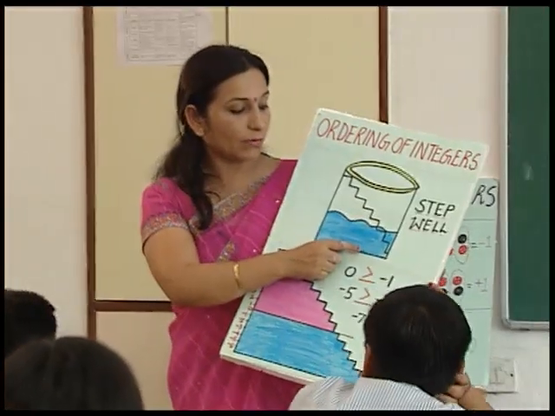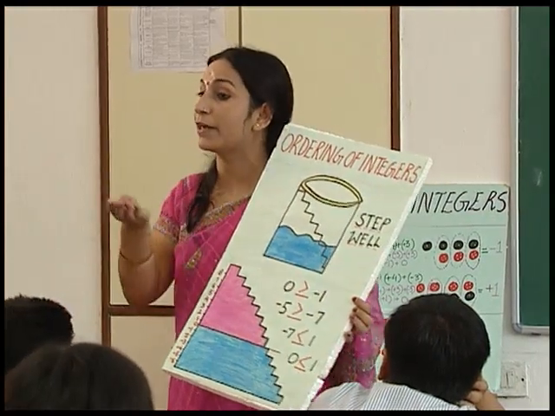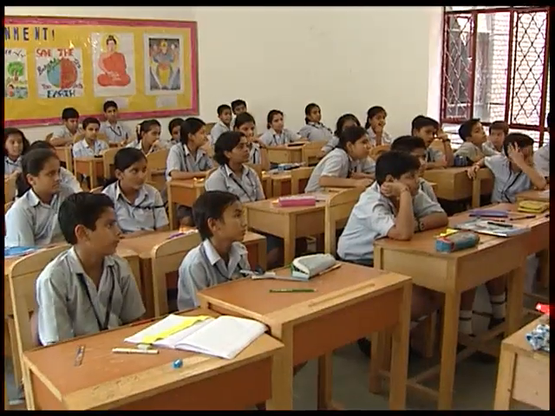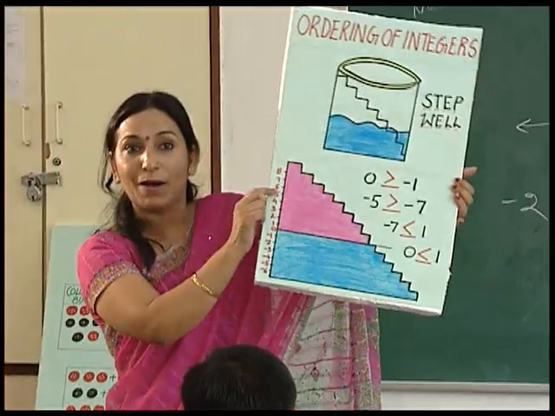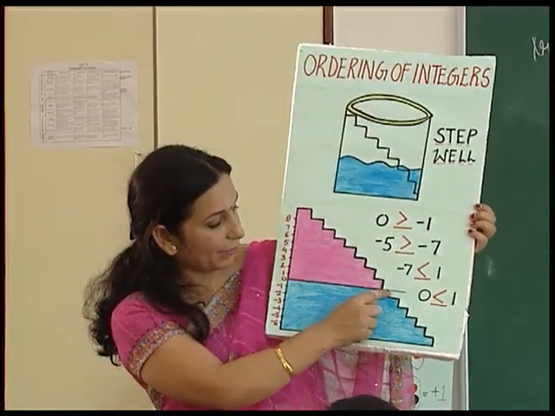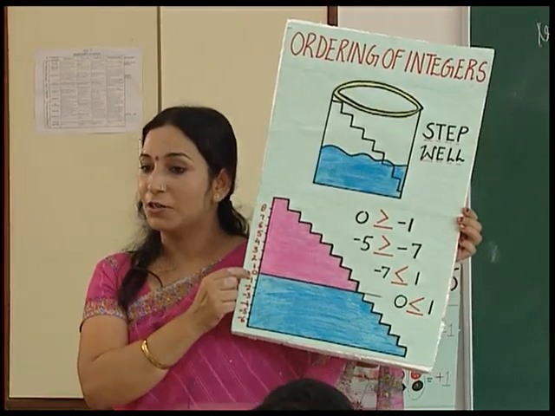Now if you want to see what is the rise and fall of the water during the rains and after the rains, what can we do? You mark the existing level of the well as 0. We have marked the existing level of this water as 0.